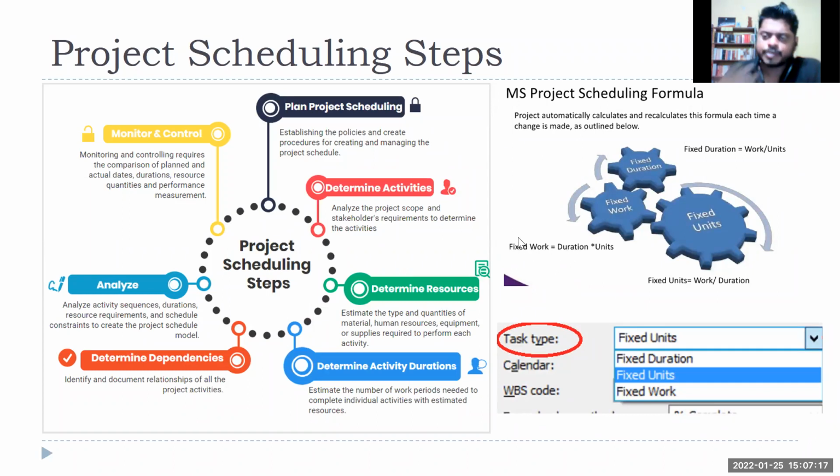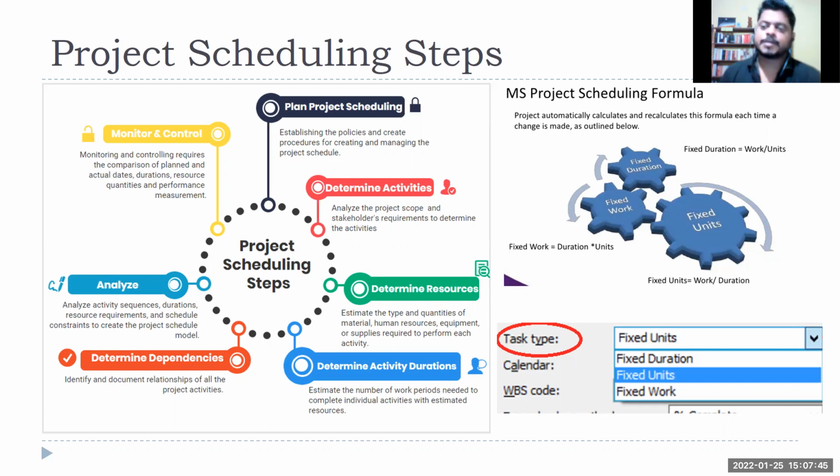Let's say your project activity, whatever I am giving, right? The amount of write-up or the number of words you have to write, that is fixed, right? If all of you are able to contribute, maybe you will be able to complete that project in less time. If only one person is doing it, obviously he or she will take much more time, right? So that is the definition of fixed work, where the total effort is fixed. Then we can play with the duration and units.